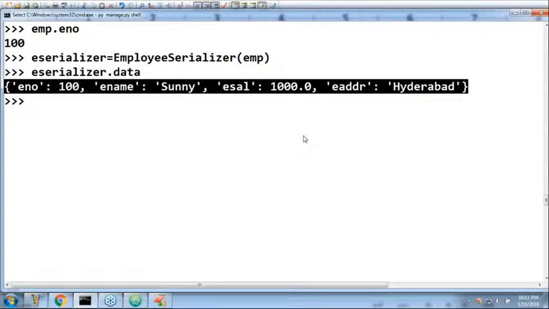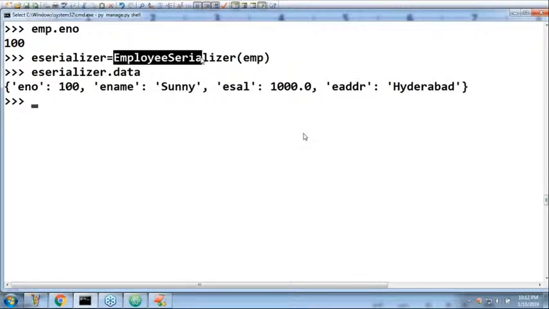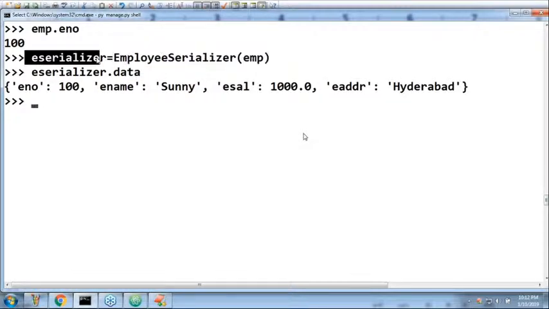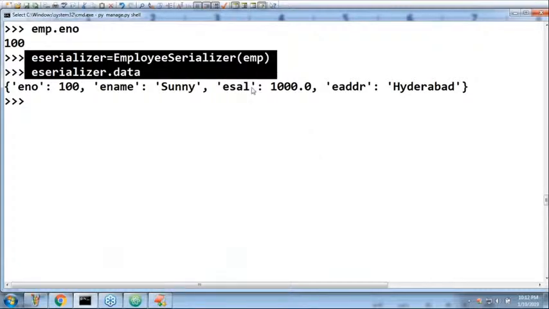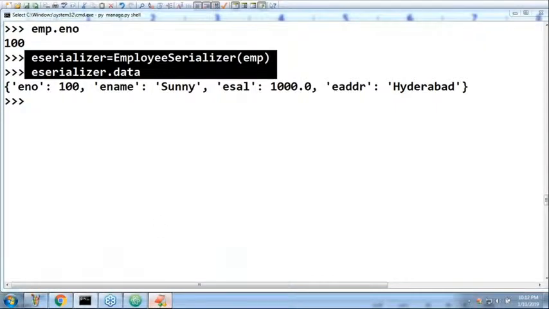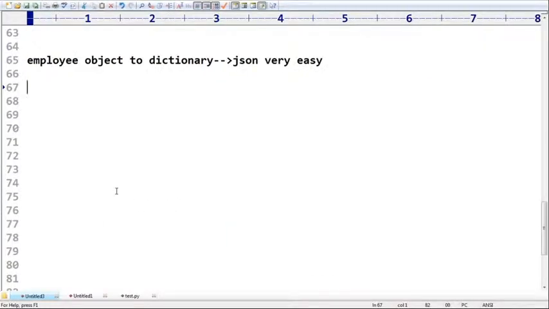Obviously, inside the constructor, the total functionality of the parent serializer is there. Up to this, any doubt? If you have an employee object, just create an EmployeeSerializer. Now serializer.data automatically gives the Python native data type by default.